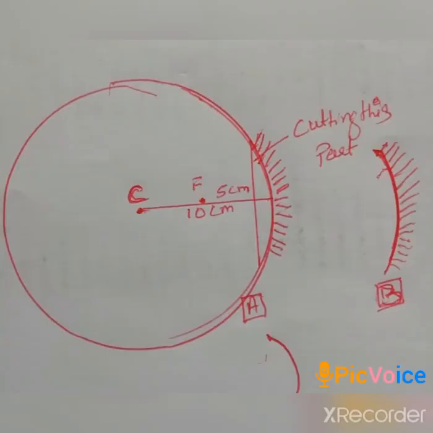What is this? You can call it a ball, a circle, or a sphere, right? Anything which is round in shape is known as a sphere. So friends, think that this circle is a sphere, a ball made up of glass. We have cut a small portion of it.